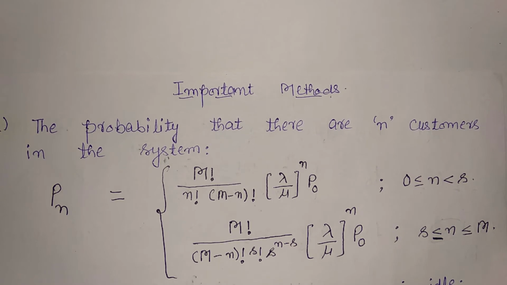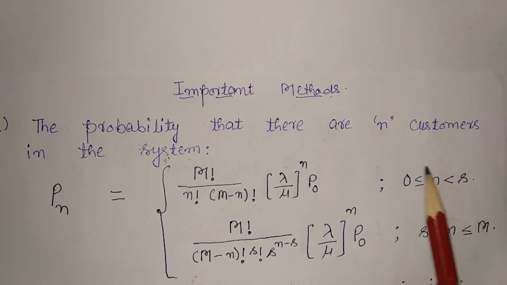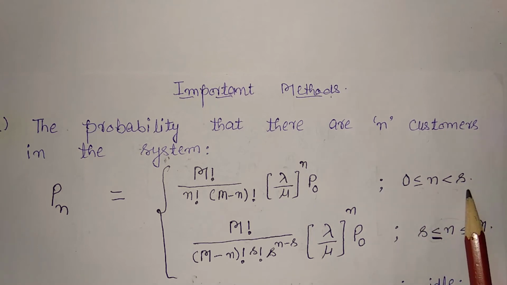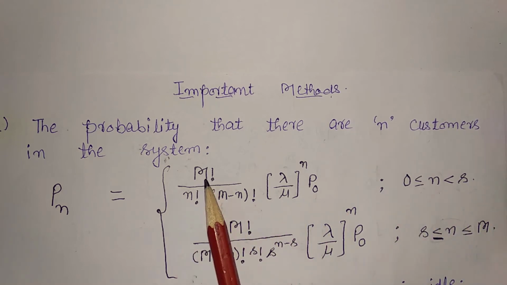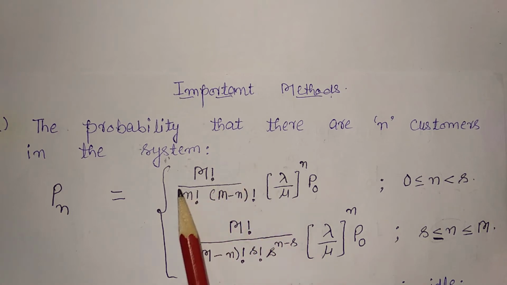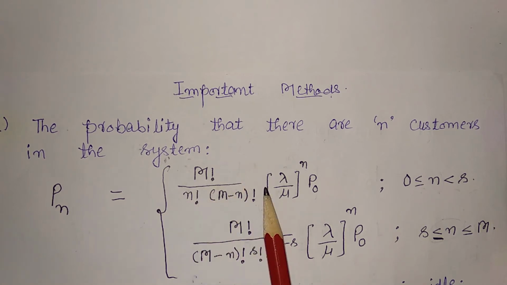This is the case when n, the number of customers in the system, is less than the number of servers. Here capital M is the maximum number of customers allowed.